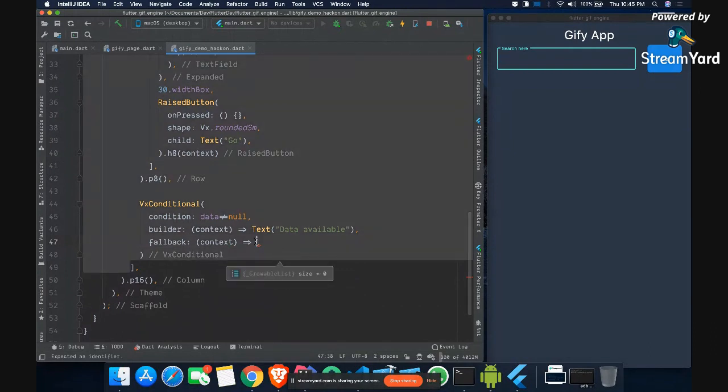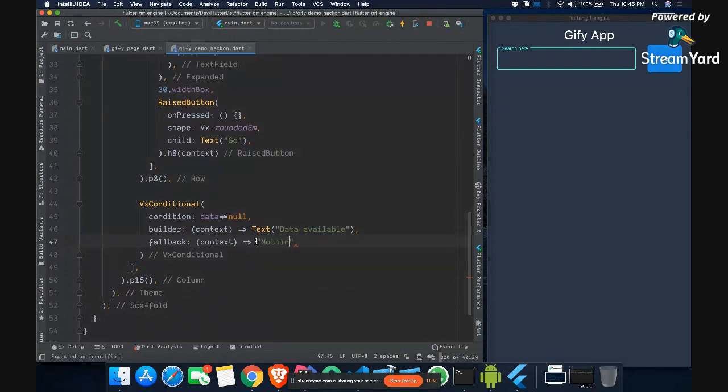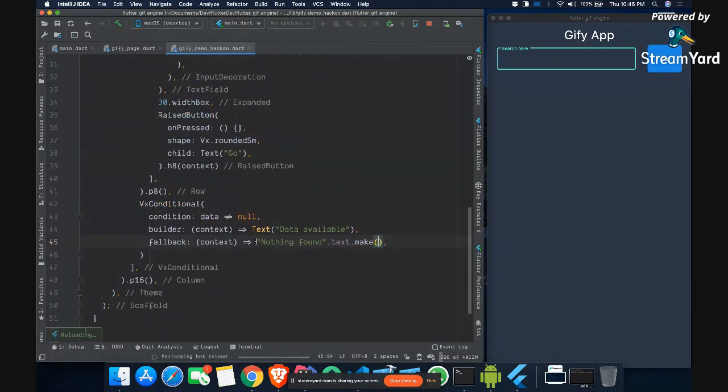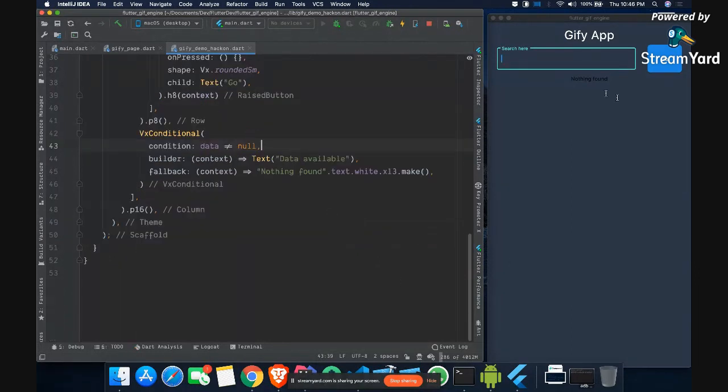So it will write, let's say, something like "nothing found", and this time I am using velocity x again. So you can use any kind of format which you want. And now if you see this, it is showing "nothing found" here. Let me increase it a little bit and make it white, let's say xl3. And now it will show "nothing found" in white color.